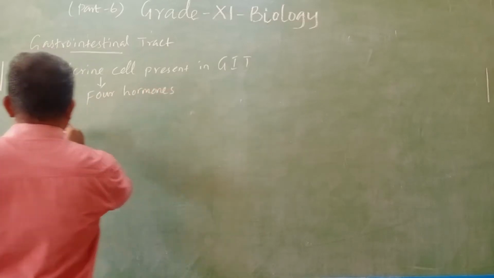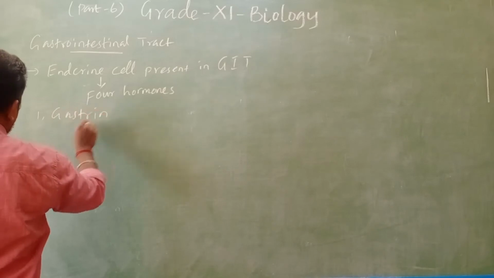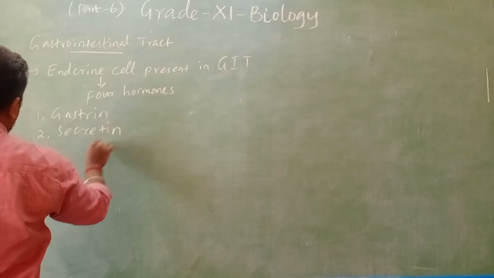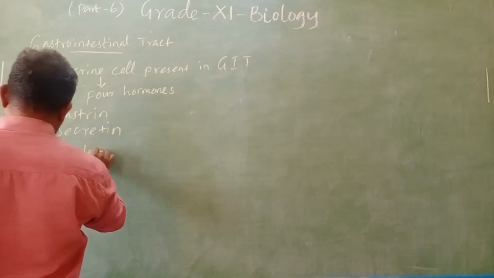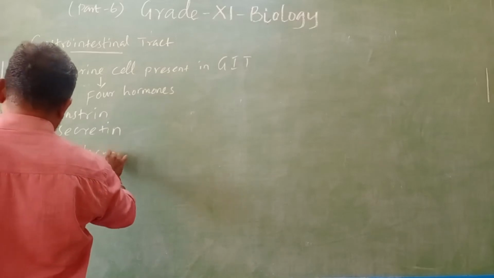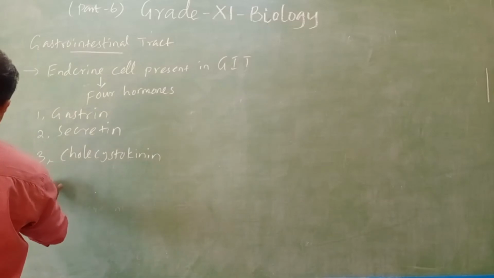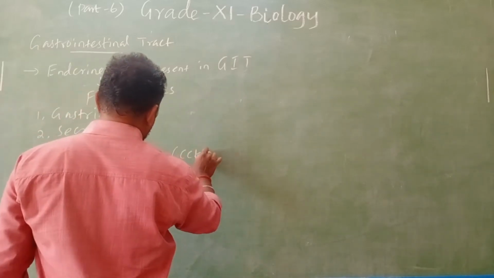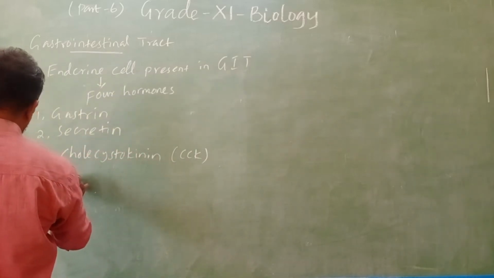What are the hormones? One is gastrin, second one is secretin, third one is cholecystokinin, which is called CCK, and next one gastric inhibitory peptide.